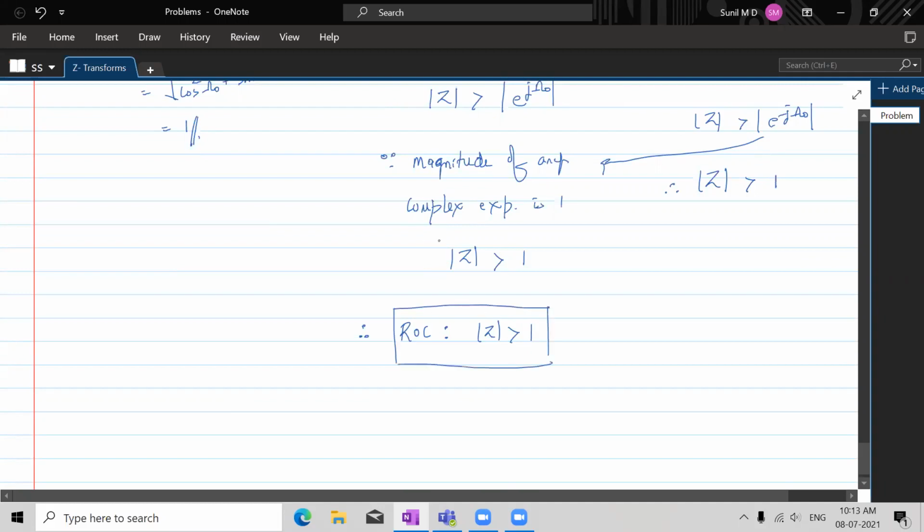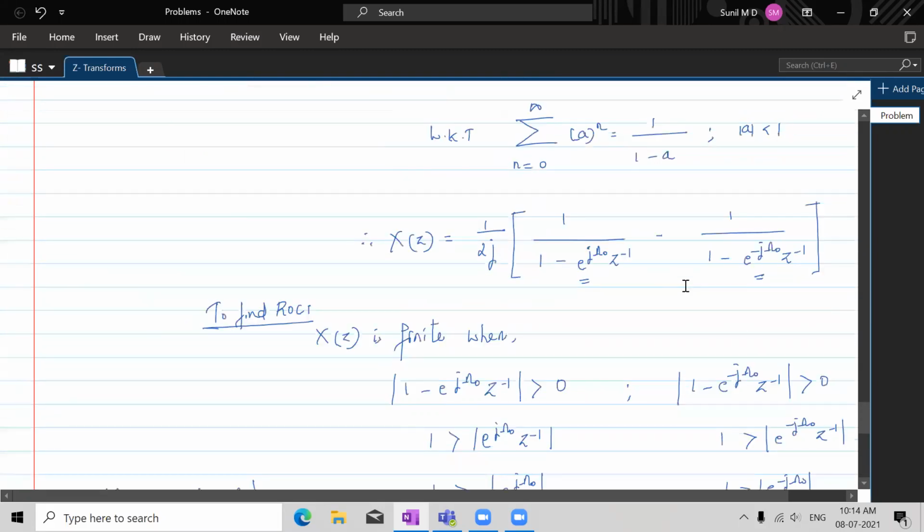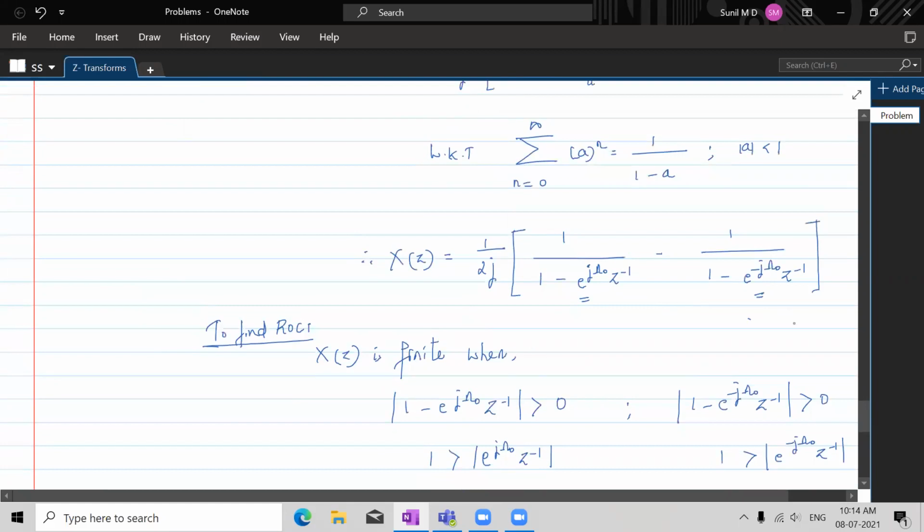See, in both the cases, it is |z| greater than 1. That's why we can say it is this. Fine. So now let's take this, and call it equation number one. Let's reduce this to a form wherein this will have z to deal with, not z inverse. Understand that?